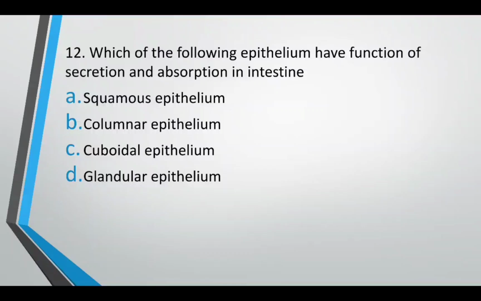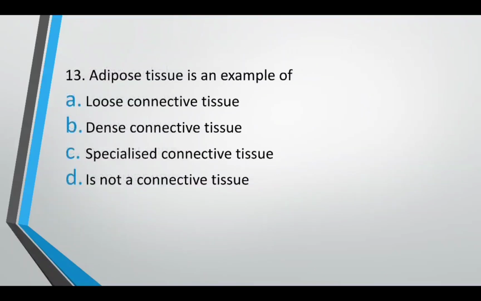Which of the following epithelium have function of secretion and absorption in intestine? Squamous epithelium, columnar epithelium, cuboidal epithelium or glandular epithelium. Function of absorption and secretion in intestine. The correct answer is option B, it is columnar epithelium. Adipose tissue is an example of loose connective tissue, dense connective tissue, specialized connective tissue. It is not a connective tissue. Adipose tissue is an example of. The correct answer is option A. It is an example of loose connective tissue.